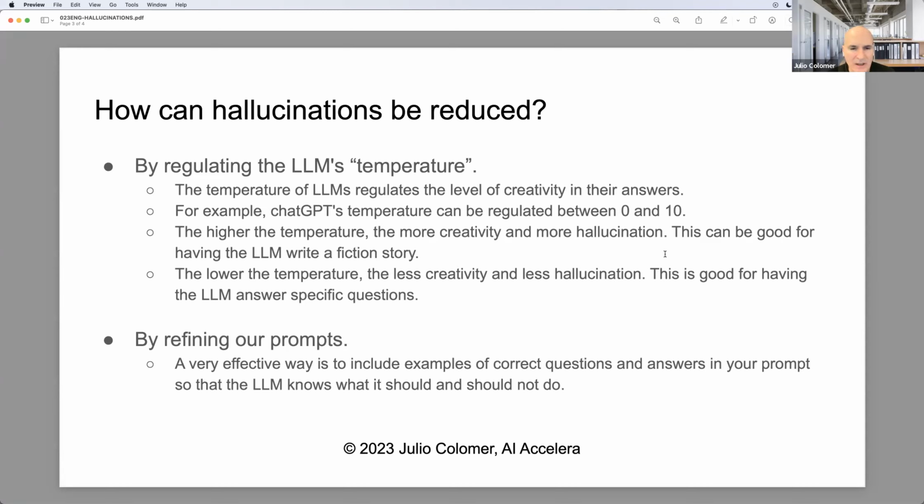A very effective way is to include examples of correct questions and answers in your prompt so that the LLM knows in advance what it should and should not do. So instead of just asking the LLM what we want from it, we are going to give it a number of examples of correct answers to our questions. So that number of examples is going to help the foundation LLM in order to provide correct responses and not hallucinations. We will see more of that in the program.